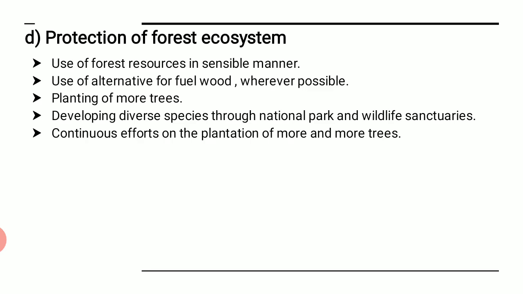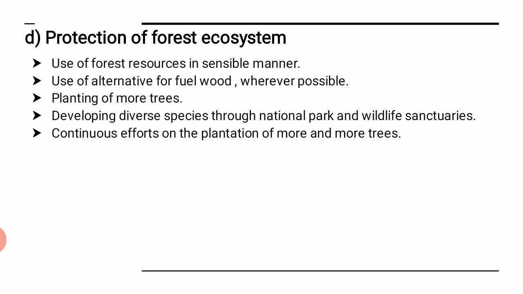The environment or the forest ecosystem should be protected. What steps can be taken up? Number 1, use of forest resources in a sensible manner, means justifiable use of forest resources should be there. Over exploitation should be avoided.